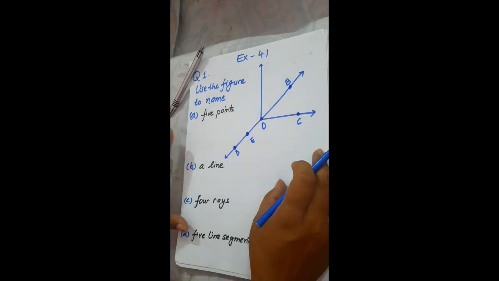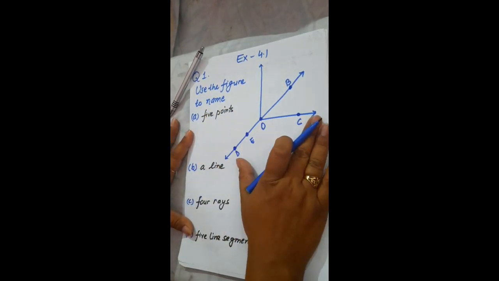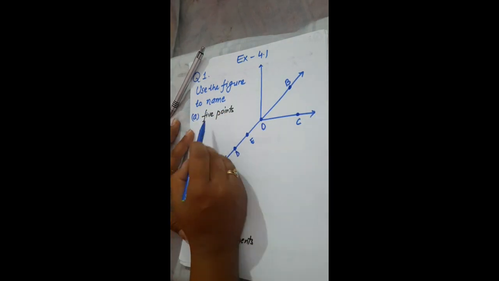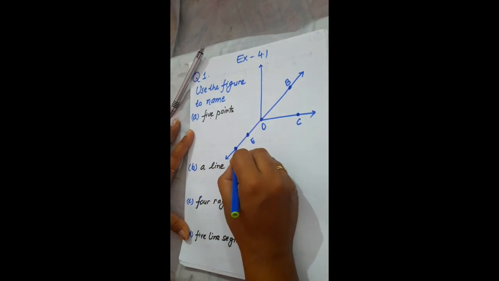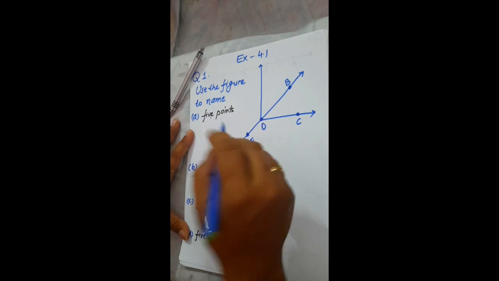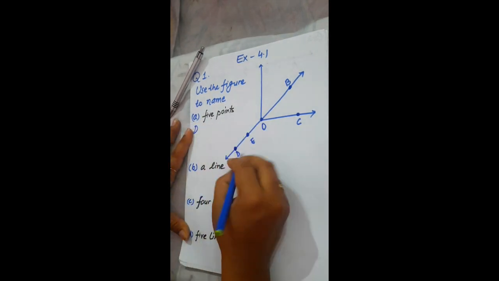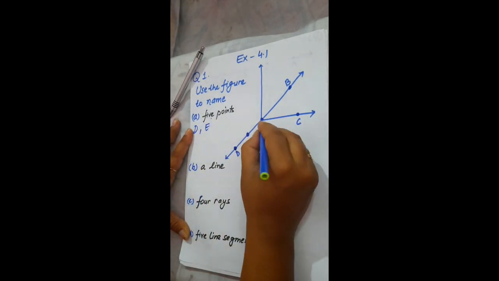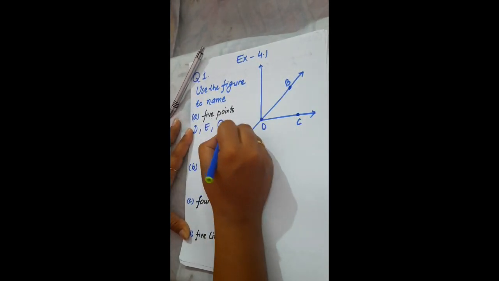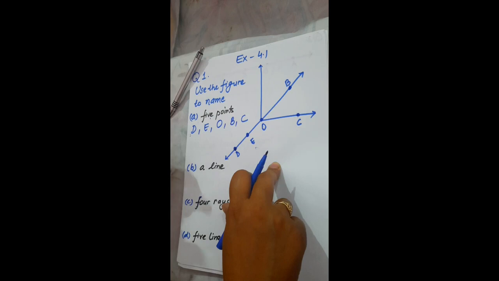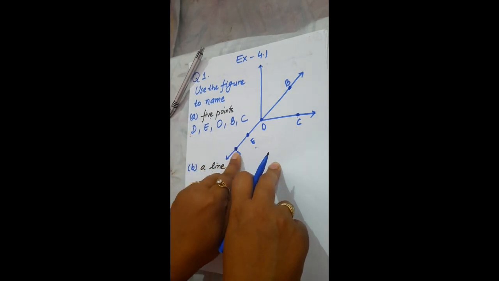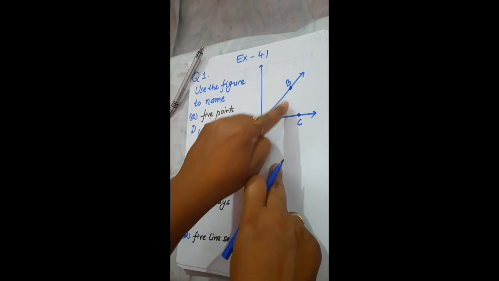Here we have question number 1. Use the figure to name. As this figure is given to you, you have to answer. First, name 5 points. By using this figure you have to name 5 points. So let's count. A point is just a small dot. So here the first point is D, then we have E, then O, then B, then C. As in the figure we have 5 points, so these are the 5 points: D, E, O, B, C.